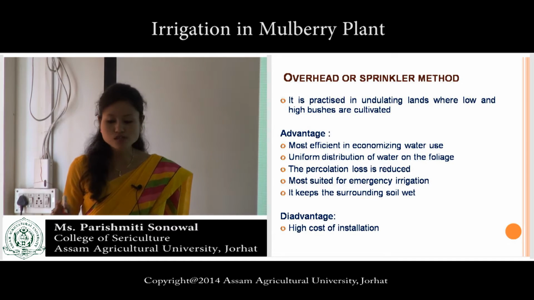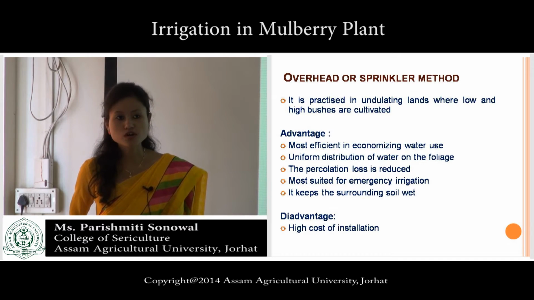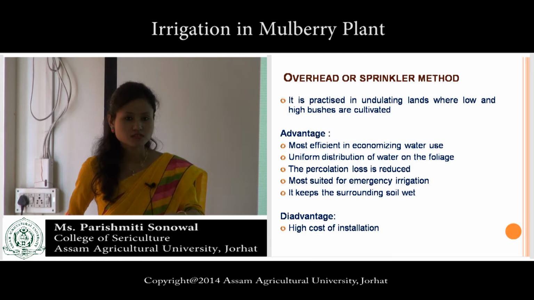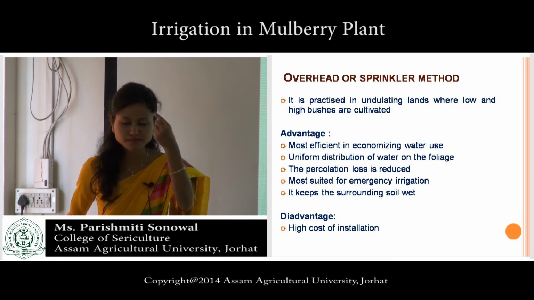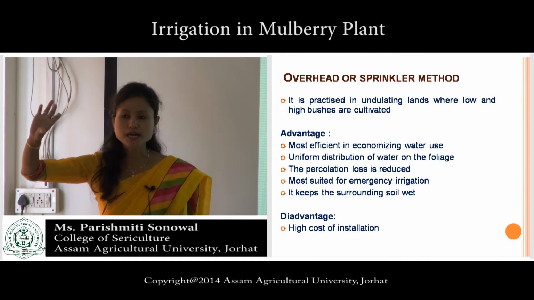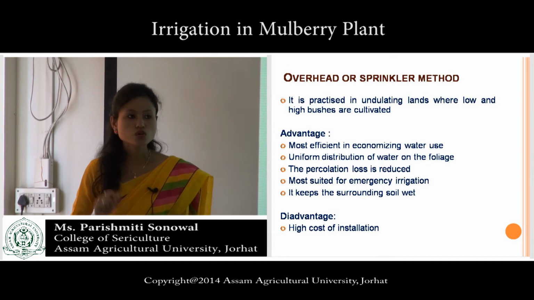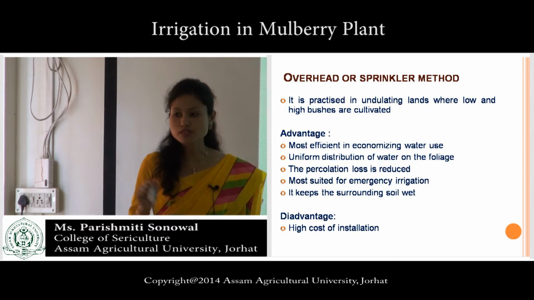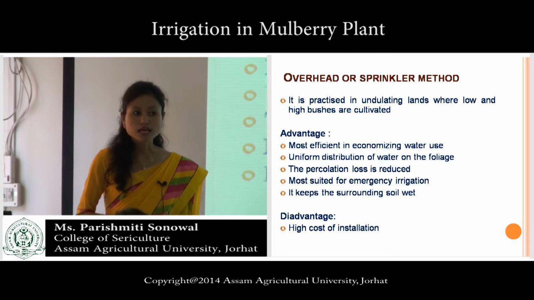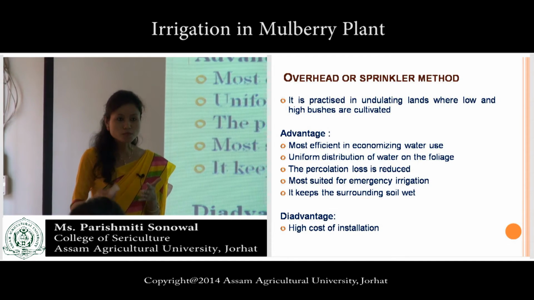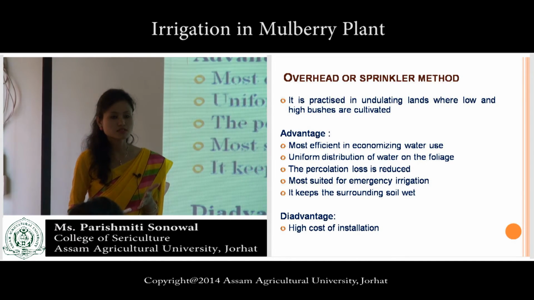Disadvantages: high cost of installation because of the cost of the pipe. Those pipelines, submain pipes, they are very costly. So because of the high cost of installation, this is not used by the common Indian rearer. Common Indian rearer means the poor Indian rearer.